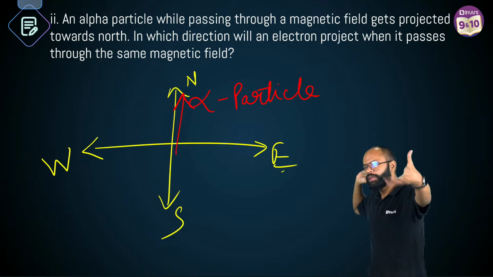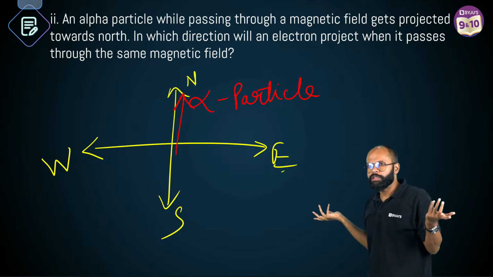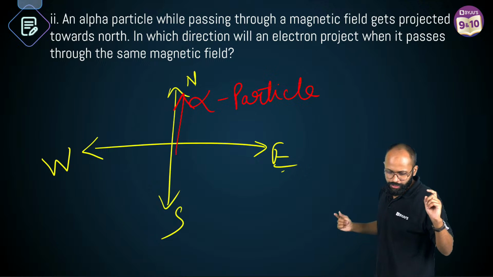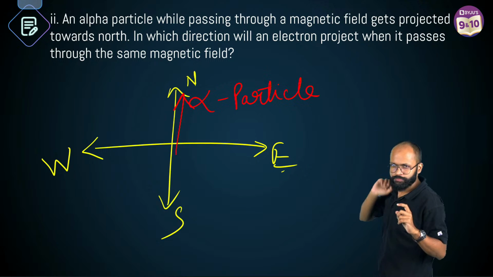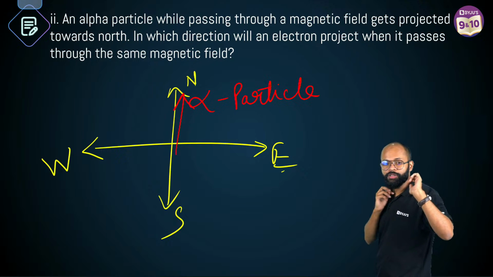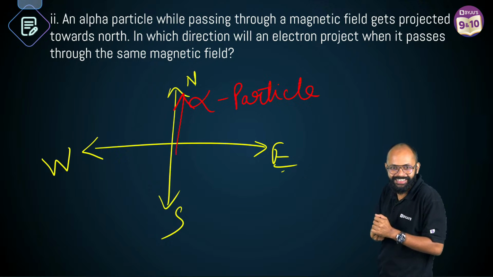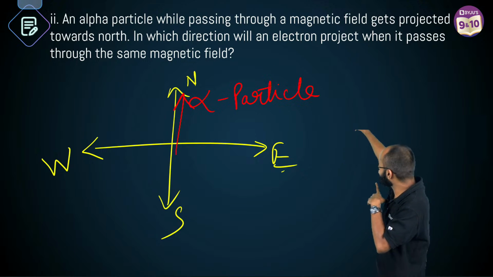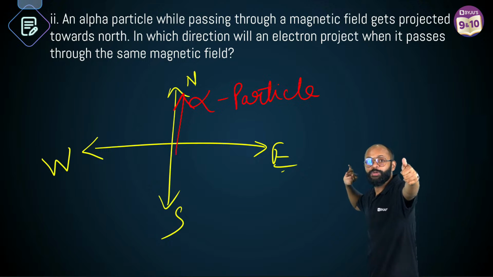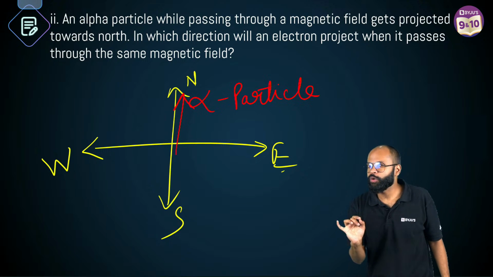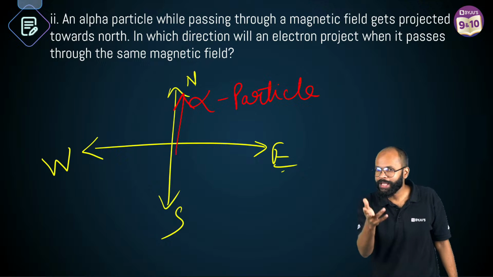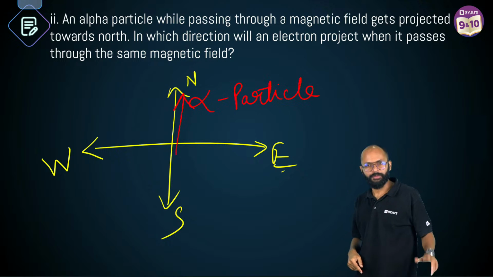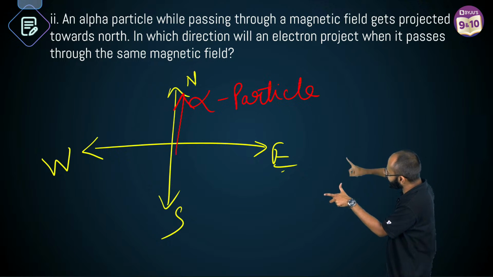Yes or no? Sir, I don't know magnetic field. It's okay. Sir, I don't know current. It's okay. But you know something. This alpha particle is going in that direction. Correct? Yes. Why? Because the force is moving in that direction. है ना? Yes. Proton. Electric current goes from plus to minus. So you can say the flow of positive charge is the flow of current. Right? How will force apply in that direction?